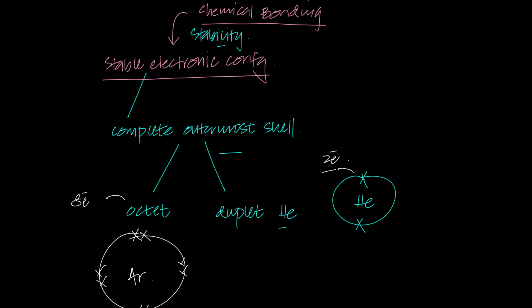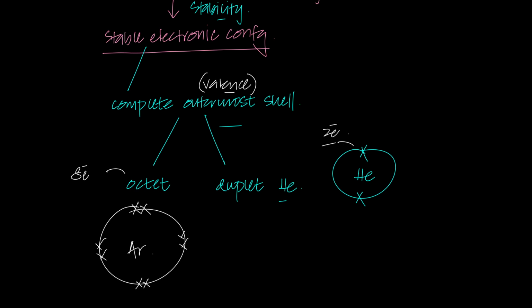And you could also use the word valence. So you could say it has a complete outermost electron shell, or you could say it has a complete valence electron shell, or a valence shell. So how do I know it has a complete valence shell? Because I know it has a complete octet, which means it has the maximum number of electrons in its outermost shell, right? So that was something that we learned from O levels and IGCSE.